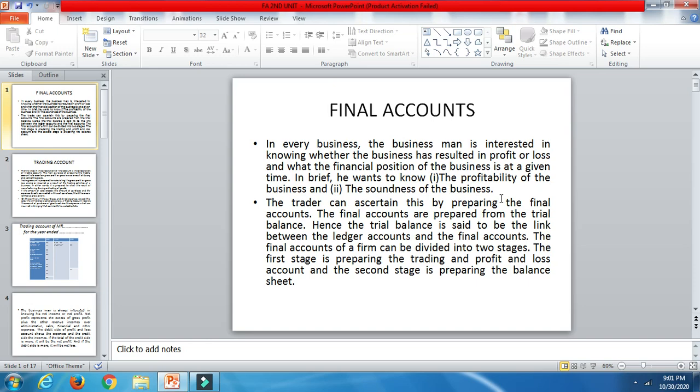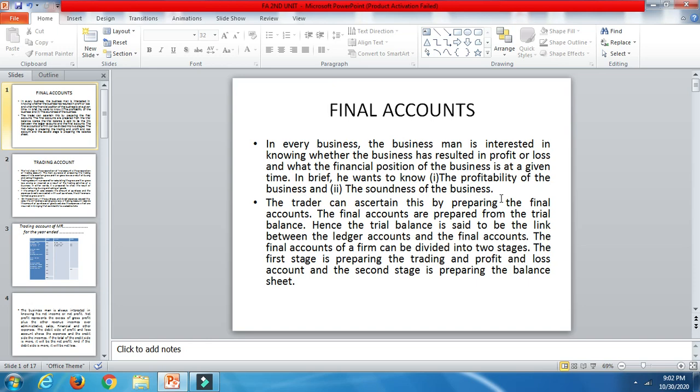So the financial position of the business is what they should know. The businessman will be willing to know whether the company is into profitable business, or whether it is going according to the planned manner, according to the objective of the shareholders.